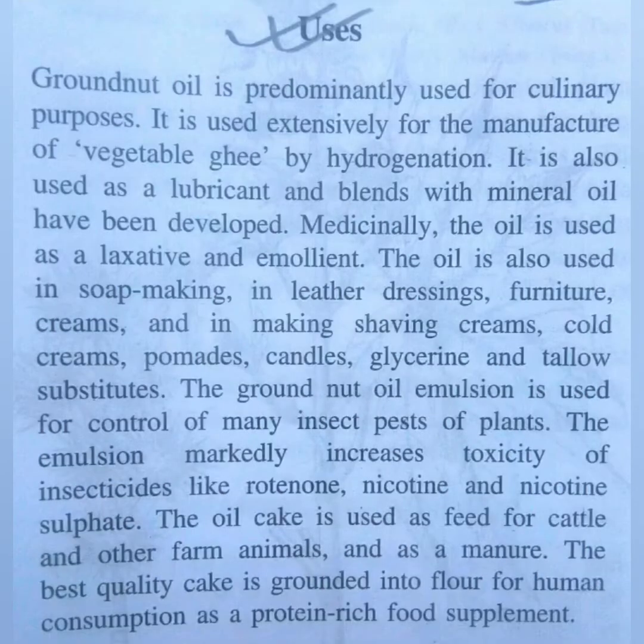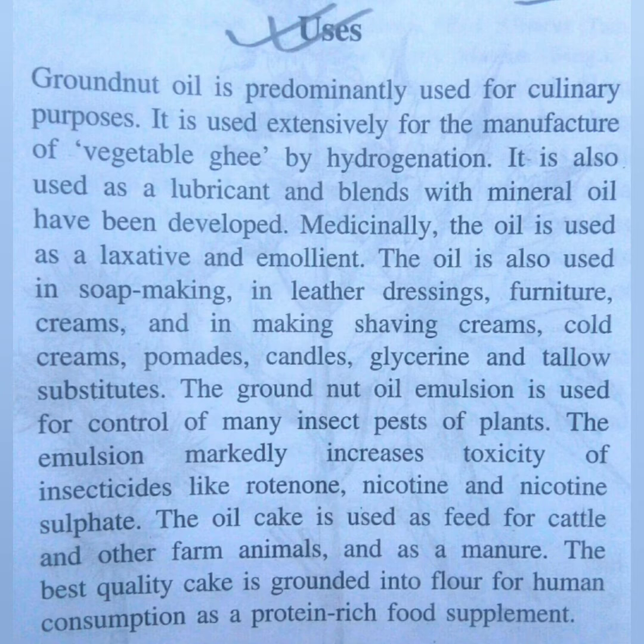And lastly, here you can see the uses, that is the oil cake. Oil cake is what remains when you extract the oil from the plant. After extracting, the remaining plant part is referred to as the oil cake.